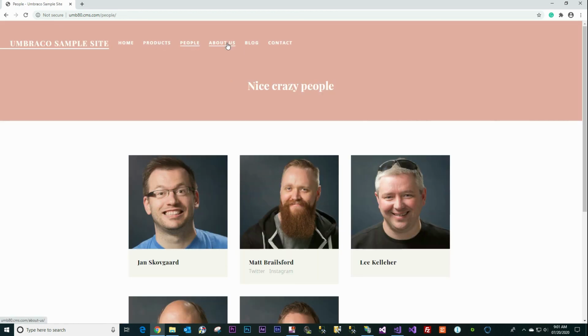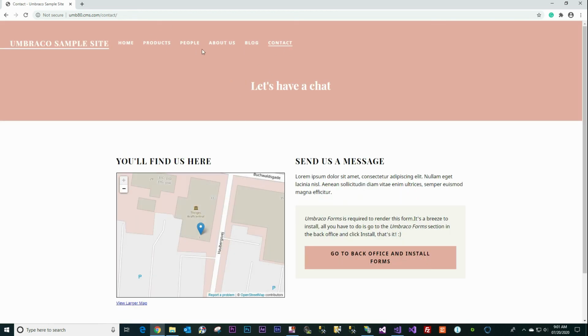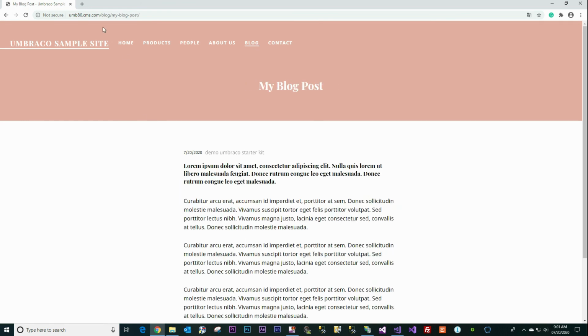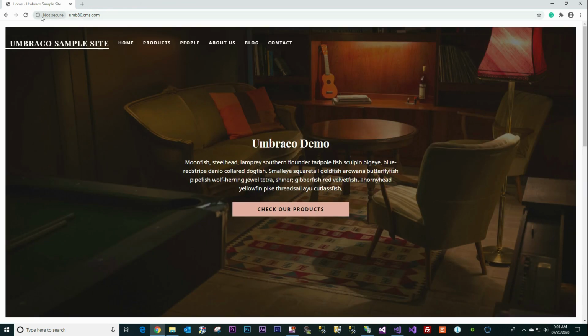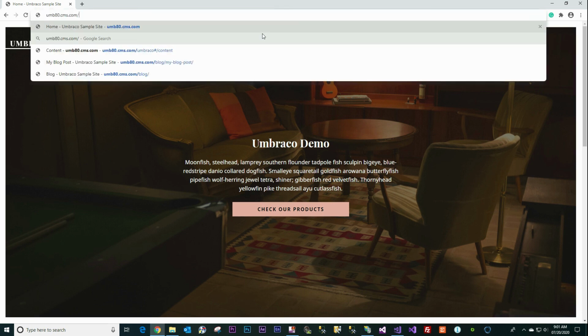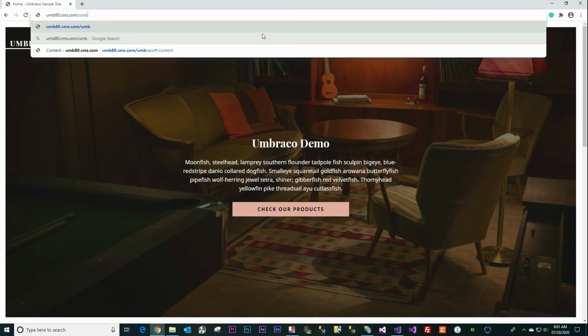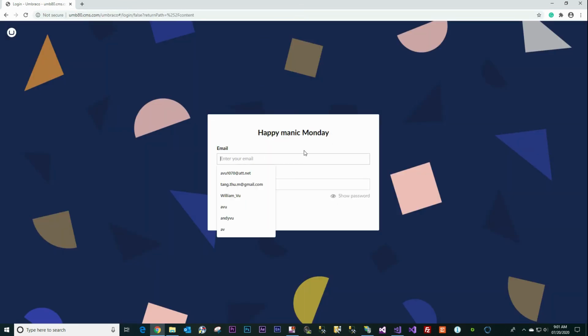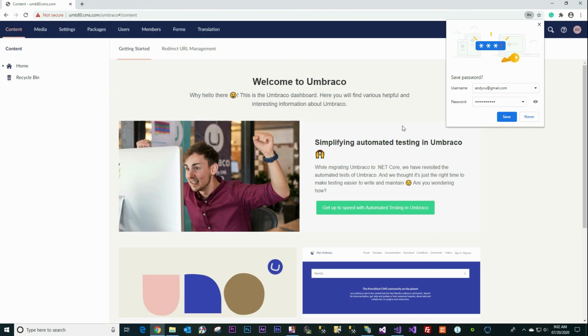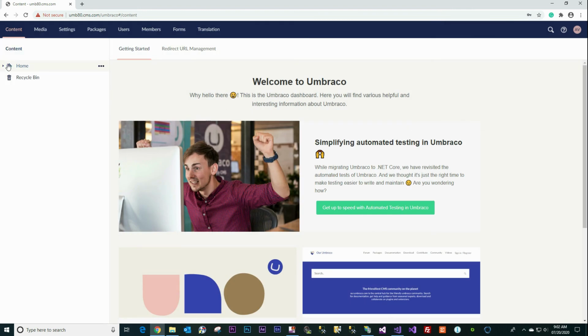Products, people, about us, contacts, blog, and home. If you want to develop the CMS, go back to the Umbraco by typing /umbraco, enter, and type the email that you created here. Now you can start to develop your own website.